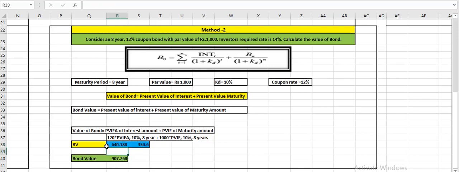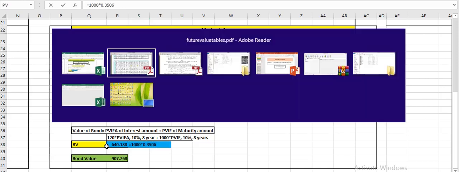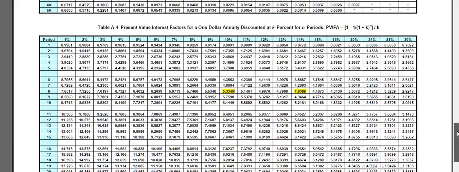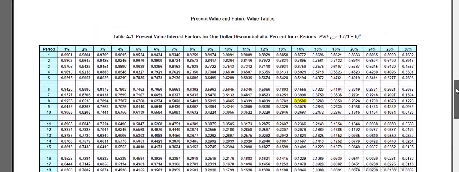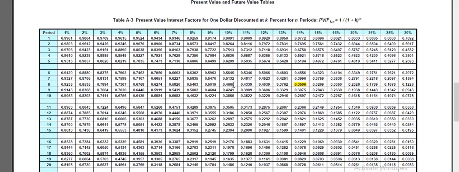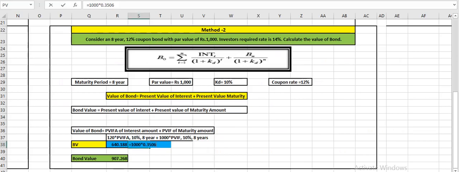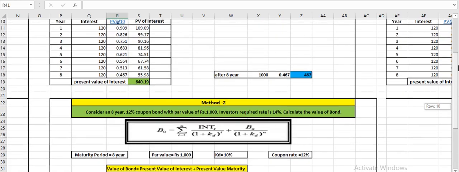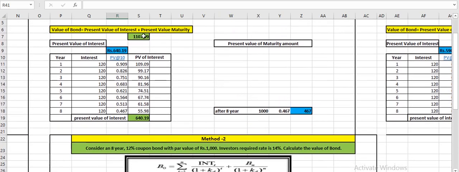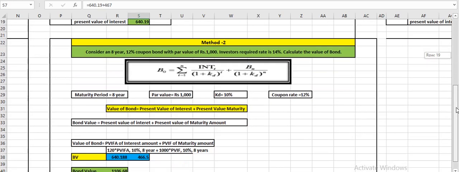So this is our interest, and the same part we do for the lump sum to find the present value of maturity. So for maturity, the 10% and 8 years combination is 0.4665, which gives 466.50. Total value will be 640.18 plus 466.50. It is 1106, and in the first method also we got almost the same answer, which is 1107.